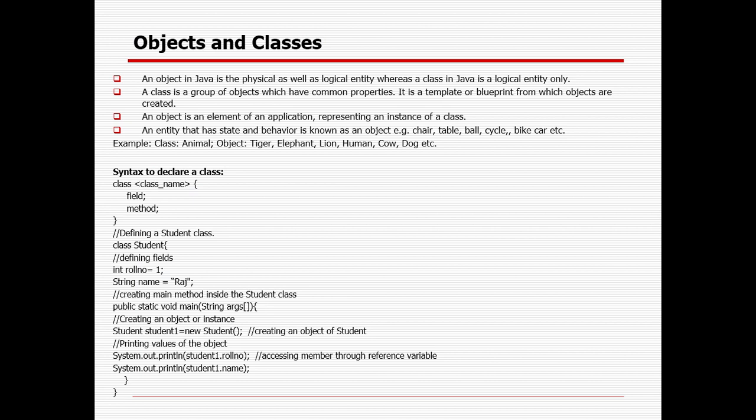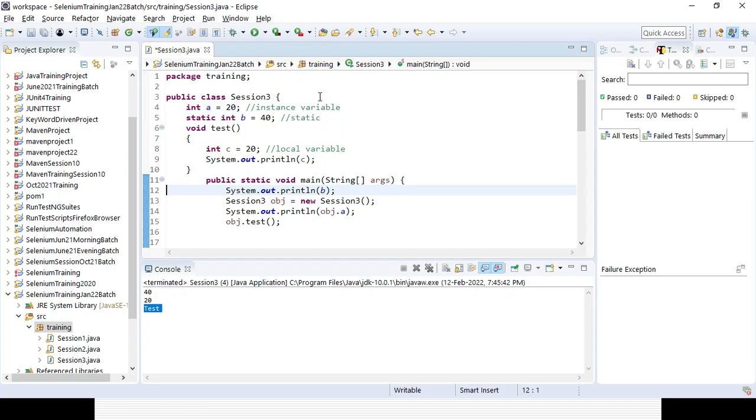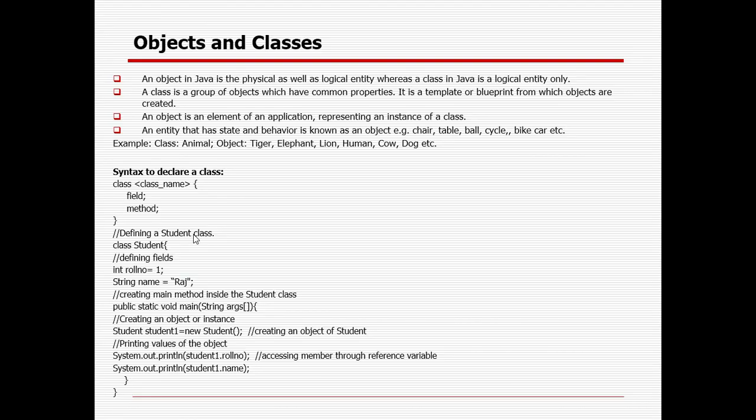Okay, so we can declare any class. Though we have added a class called class 3, we can still create more classes. That's the syntax: class, then the class name, then curly brackets. Within the brackets you define the different properties with the data type, meaning the variables.